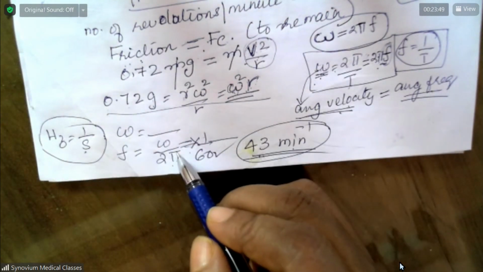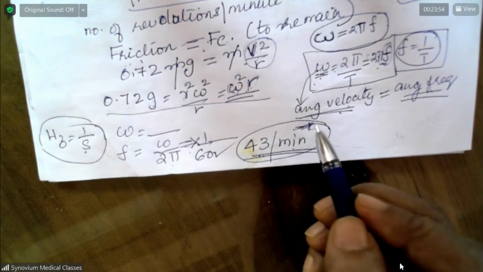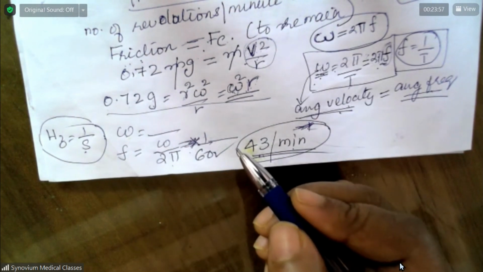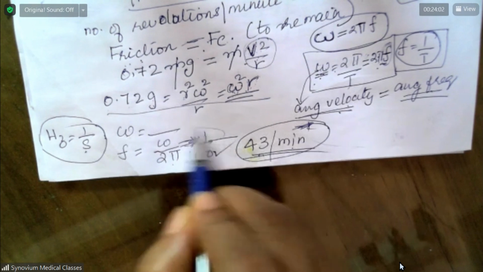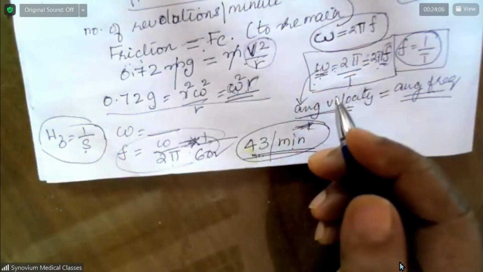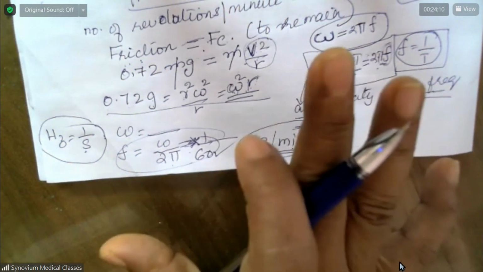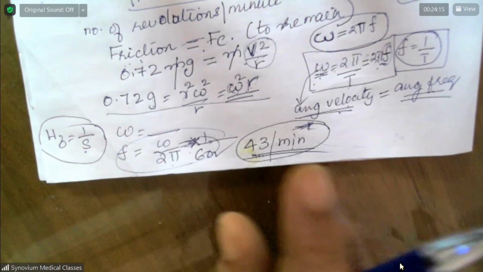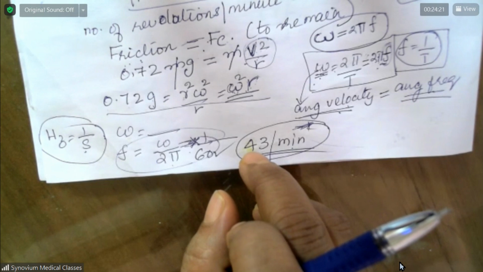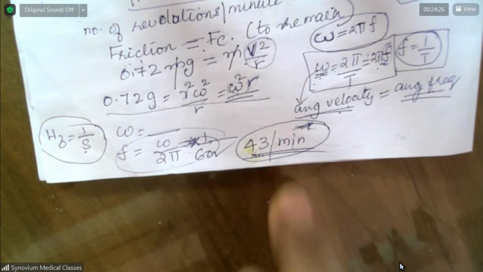Because this will, so yeah, per minute. Okay, so you check this and see if you are getting 43 per minute. No, see, you look at the question. If the question were per second, then you will be writing hertz. But the question is per minute. You have to find the number of revolutions per minute.